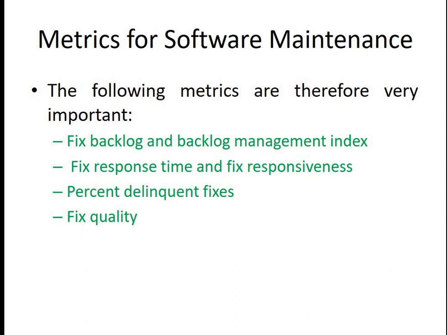Now these are some of the metrics for software maintenance. One is fixing the backlog and the backlog management index. Another one is fix response time and fix responsiveness. Two more we can add are percent delinquent fixes and fix quality.